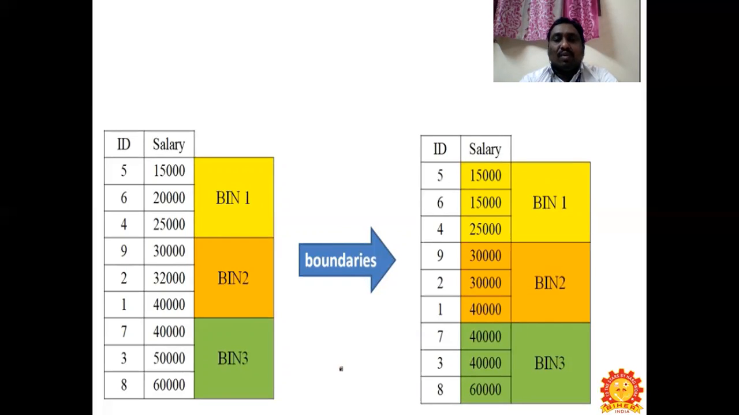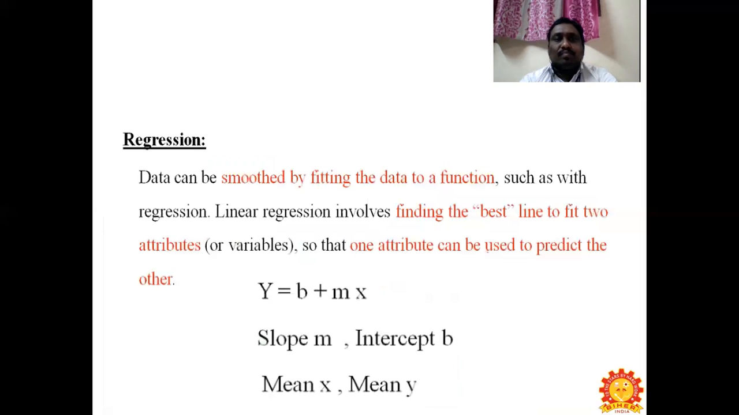That is what was done in bin 1, and likewise in bin 2. You can see the starting value is 30,000, the ending value is 40,000, and the middle value is 32,000. The nearest boundary is 30,000, so we have filled it with 30,000 here. That is what bin 2 is, as well as bin 3. These are the boundaries you see here.